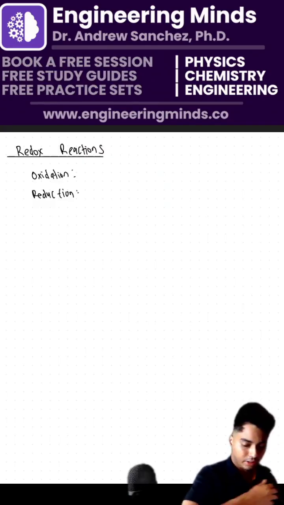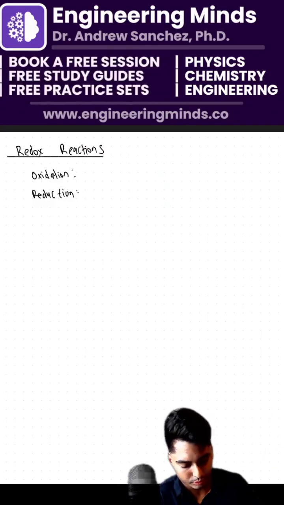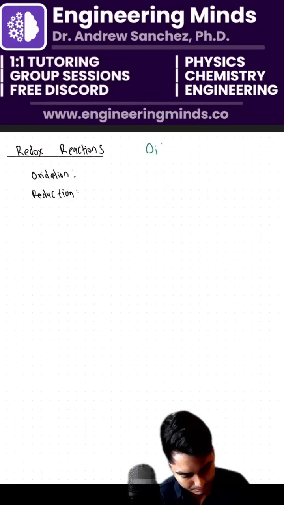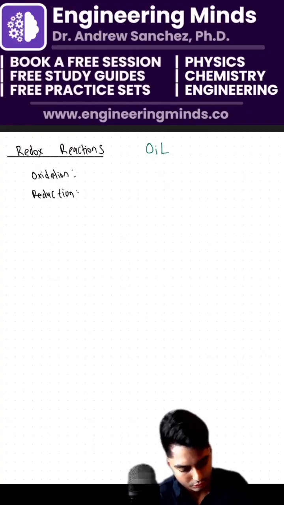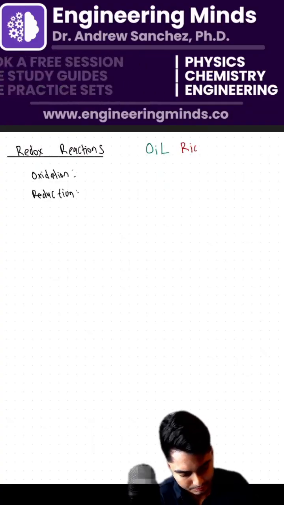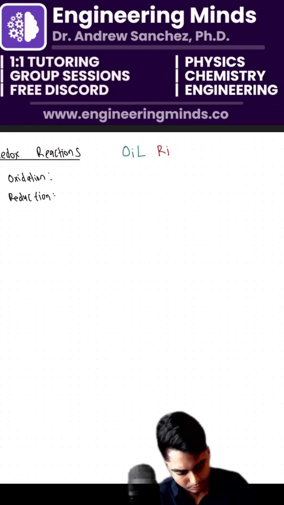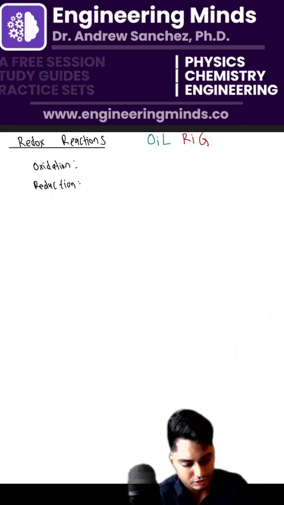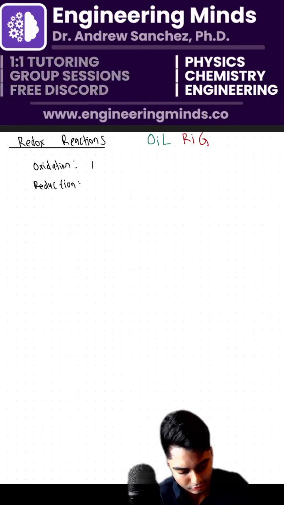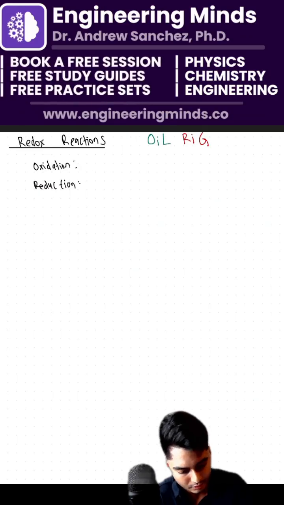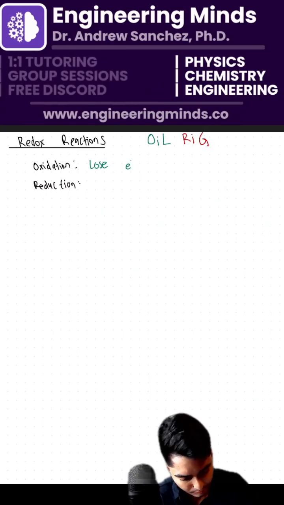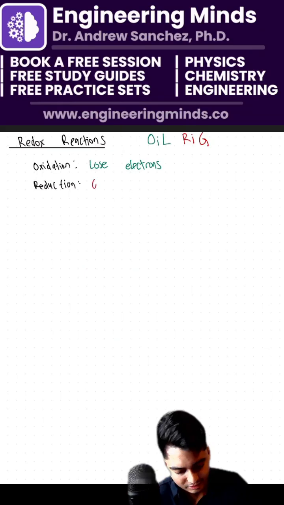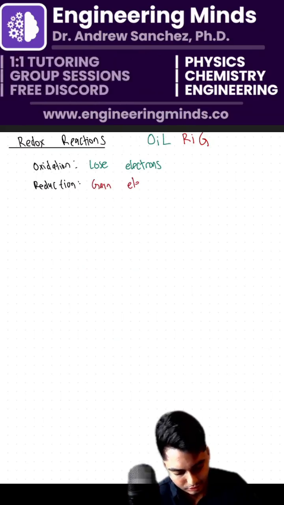So redox, oxidation means we're going to use the formula OIL RIG, okay? Have you heard of OIL RIG? OIL means oxidation. There's also LEO goes GER, but I like OIL RIG. Oxidation is losing electrons. And then reduction is gaining electrons. So gaining electrons is reduction.